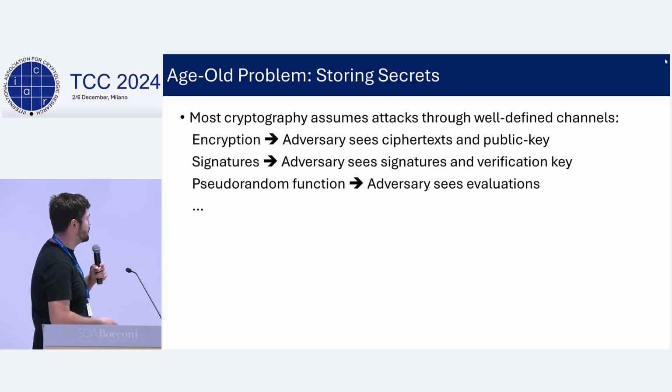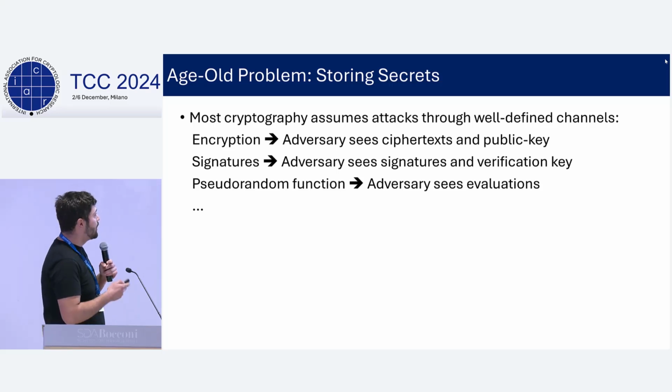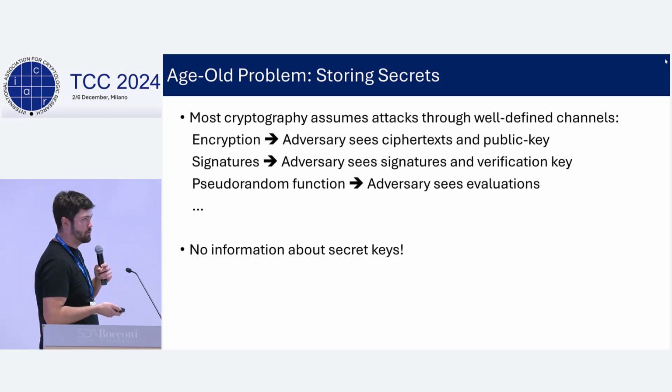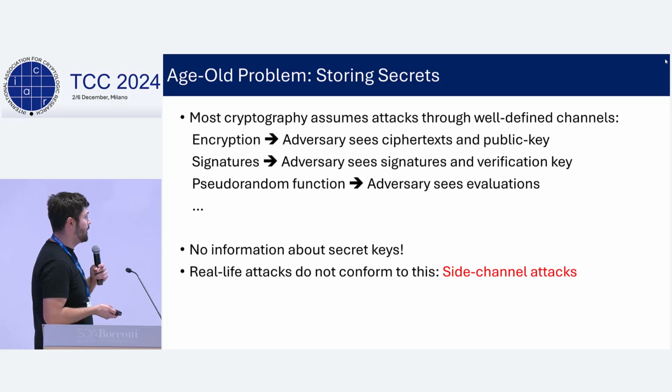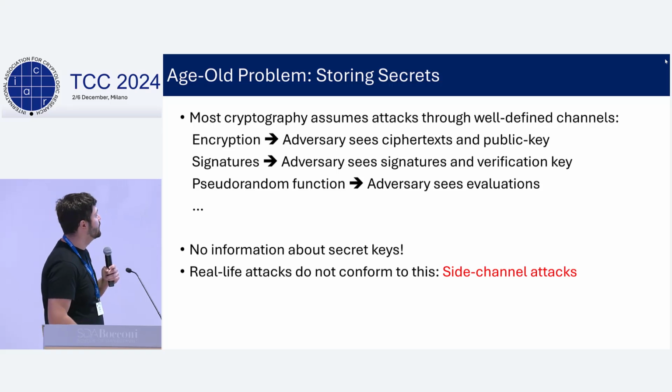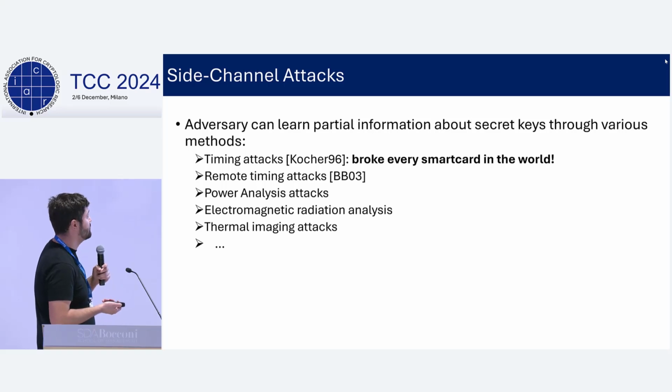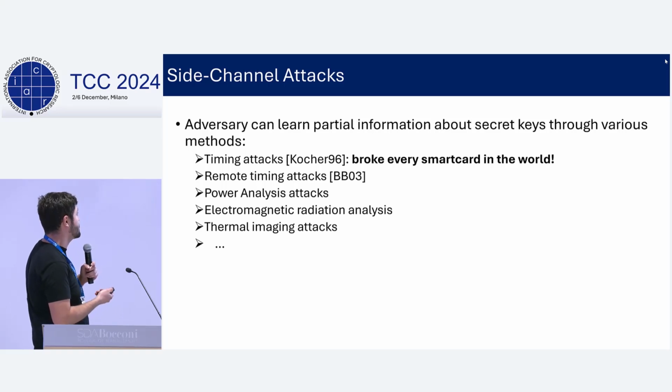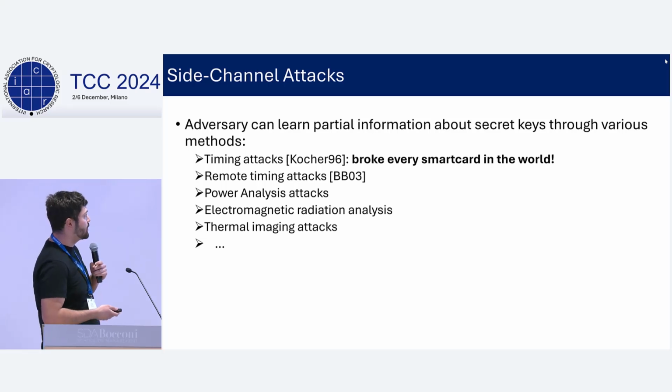And crucially, we usually assume that the adversary has no information at all about the secret keys of our scheme. Unfortunately, real-life attacks do not conform to this ideal assumption, and there's a whole range of attacks called side-channel attacks that violate this assumption. For example, through side-channel attacks, the adversary can learn some partial information about our secret keys through various methods. There are various attacks in the literature like timing attacks, power analysis attacks, electromagnetic radiation analysis attacks, and so on, where the adversary measures some quantity about our system and they learn some partial information about our secret keys.